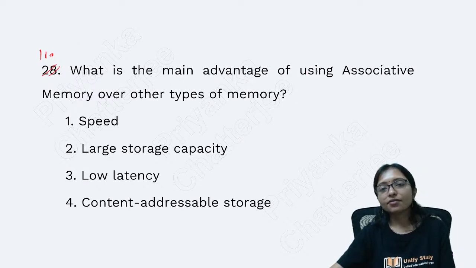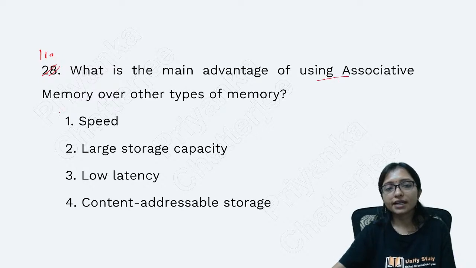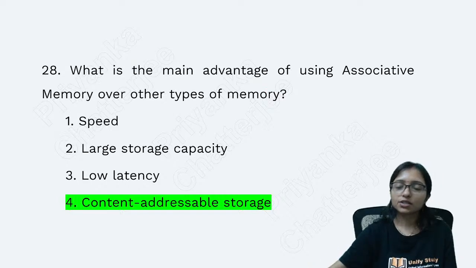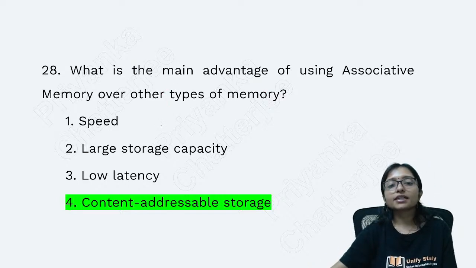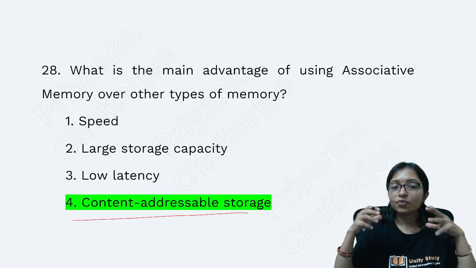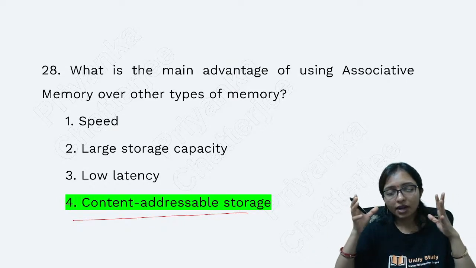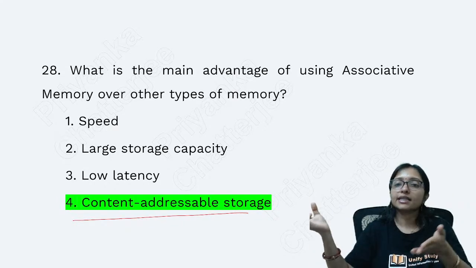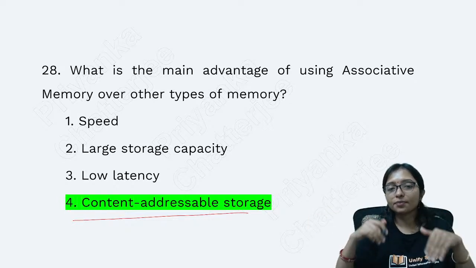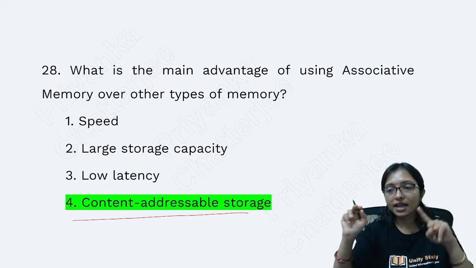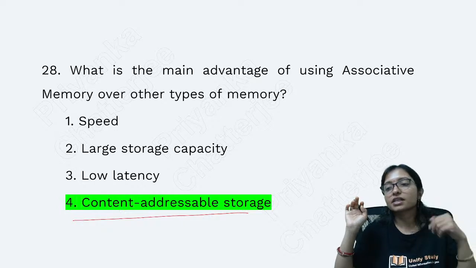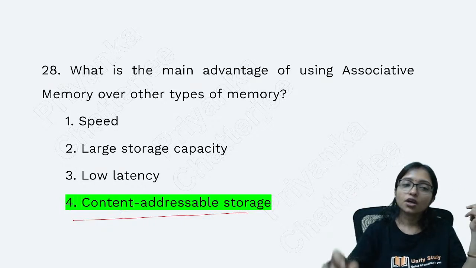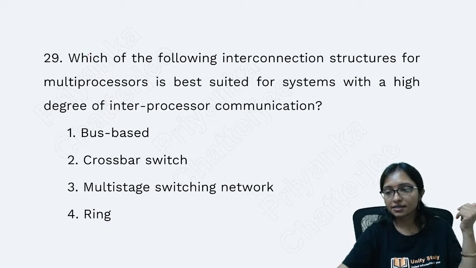What is the main advantage of using associative memory over other types of memory? Why am I using associative memory? Associative memory is content addressable storage, because it is associative. Content addressable means whenever I am searching by content, the associative memory will help me find where it is. That's why this is content addressable storage. It is the advantage over other types of memory. Option 4 is the correct answer. Now question number 12.